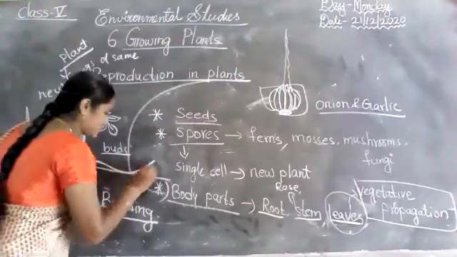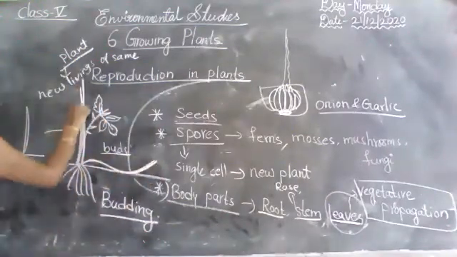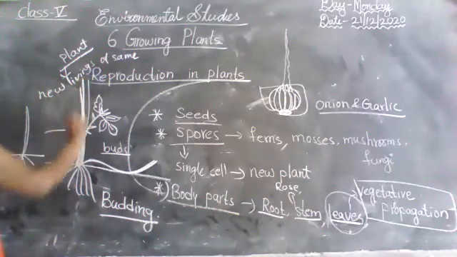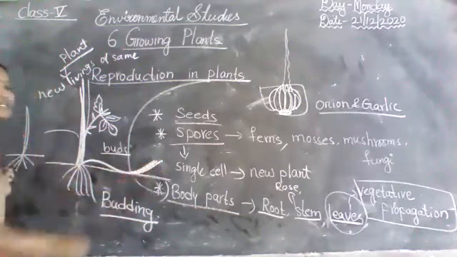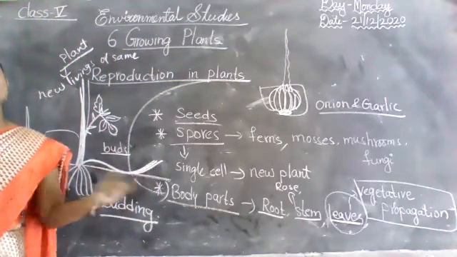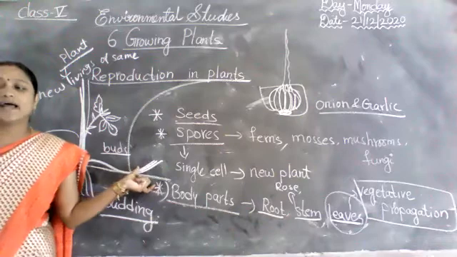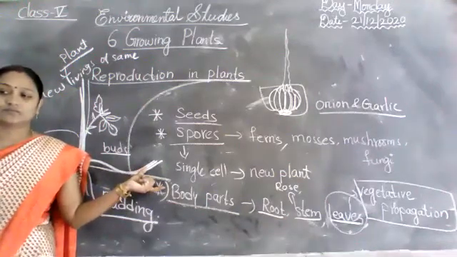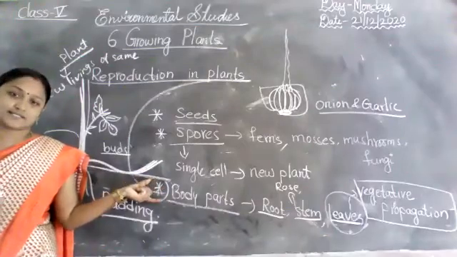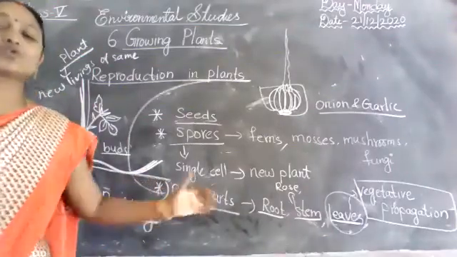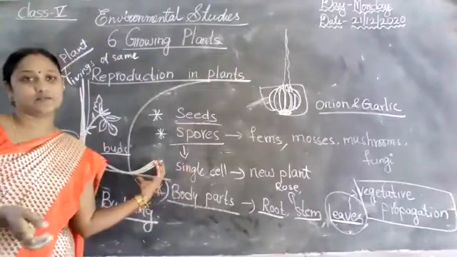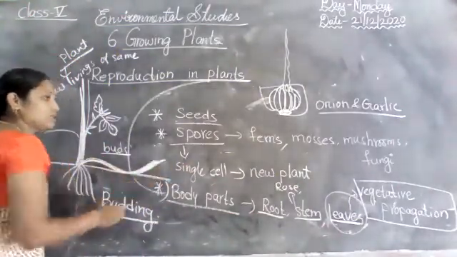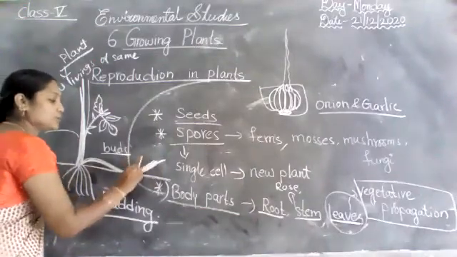Already here I explained the differences between vertically and horizontally. See, some plants grow vertically, but some other plants grow horizontally along the ground. Plants with stems that grow horizontally along the ground produce buds. New plants grow from these buds. So when some of the plants grow horizontally along the ground, they produce buds.